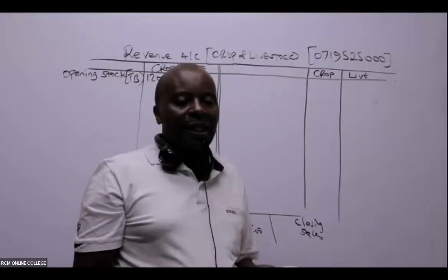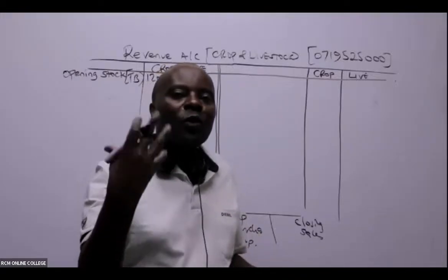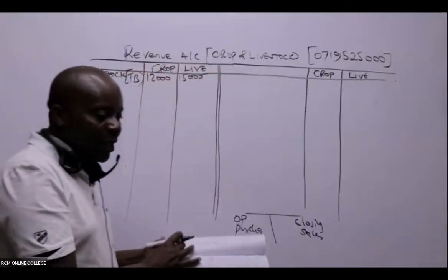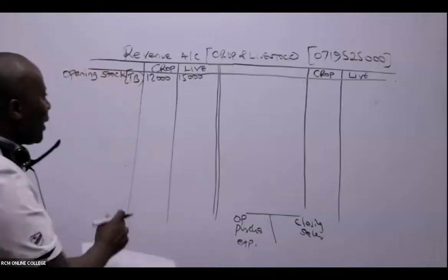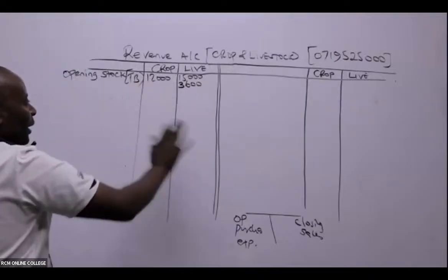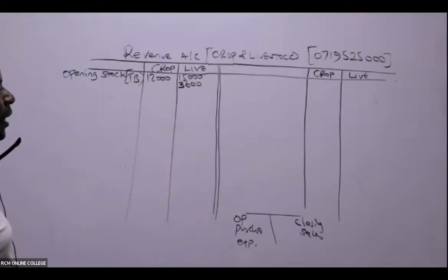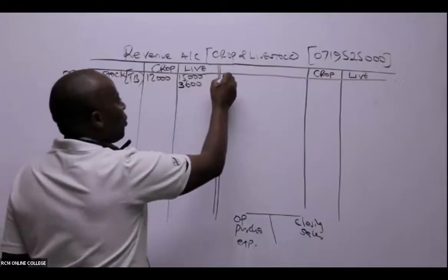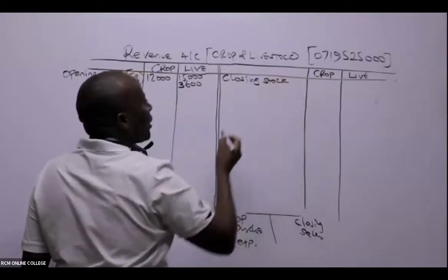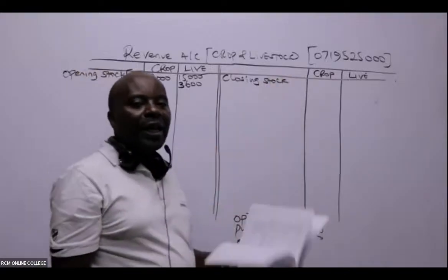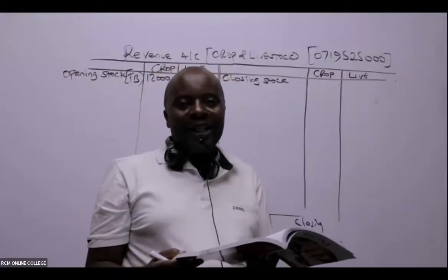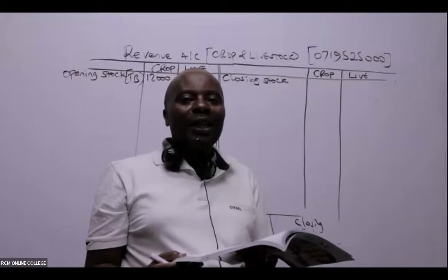Apart from that, we still have something in opening inventories: livestock feeds. It's very clear that this is going to the livestock account. Livestock feeds, 3,600. You don't have to write another opening stock here. That's enough. Then you come here and write closing stocks. In most cases, closing stocks are provided in the additional notes. It's rare that you get a closing stock in a TB.